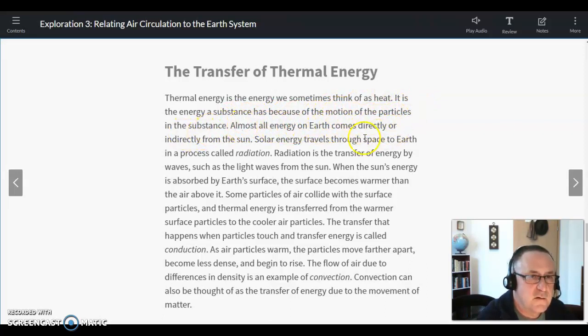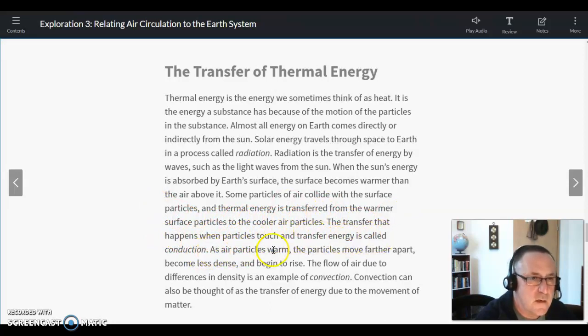Almost all energy on Earth comes directly or indirectly from the sun. Solar energy travels through space to Earth in a process called radiation. Radiation is the transfer of energy by waves, such as light waves from the sun. When the sun's energy is absorbed by Earth's surface, the surface becomes warmer than the air above it, and some particles of air collide with the surface particles, and thermal energy is transferred from the warmer surface particles to the cooler air particles. That transfer of energy when particles touch and transfer energy is called conduction.